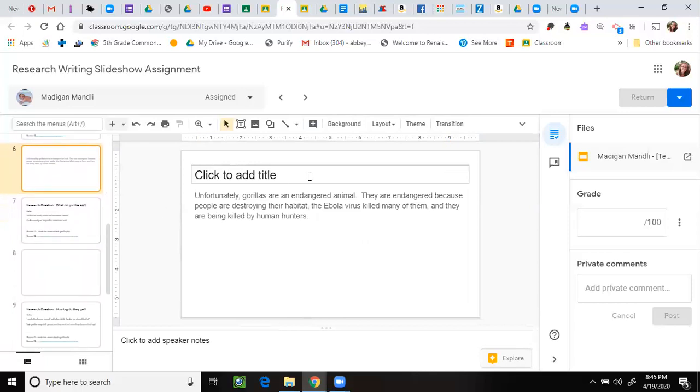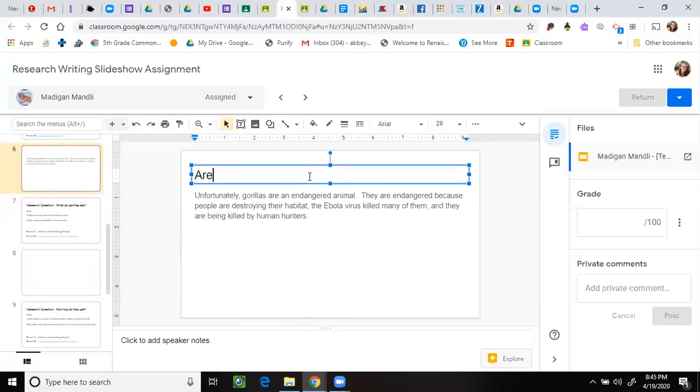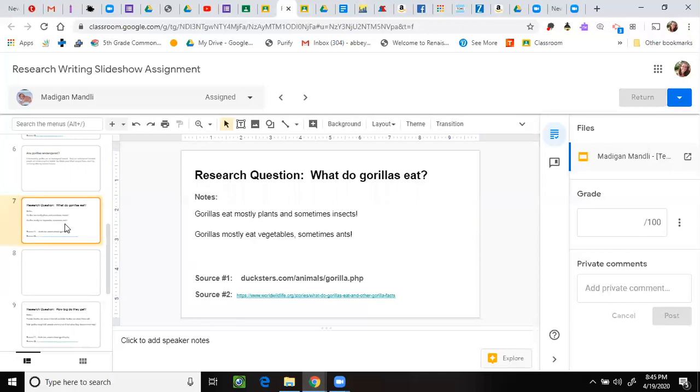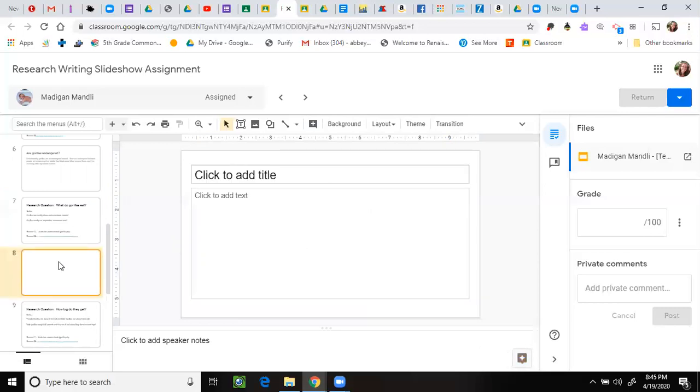I need to put my research question on there. Are gorillas endangered? Then I could go on to my next slide. I would stop, read my question, read my facts, think, then click on that next open slide and paraphrase.